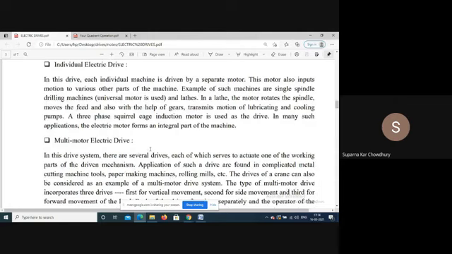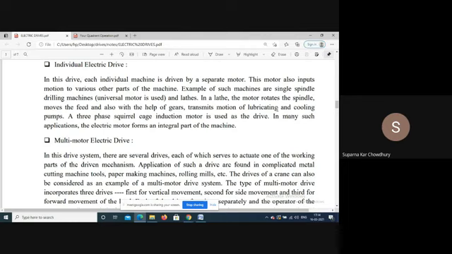So next, we can have an individual electric drive. In this drive, each individual machine is driven by a separate motor. This motor also imparts motion to various other parts of the machine. Example, a single spindle drilling machine and the lathe machine. Say for the lathe machine, the motor rotates the spindle. It also moves the feeds, because if you have seen a drill machine, as the part progresses, the feed has to be moved. That is a linear movement. That is also imparted by the same motor.